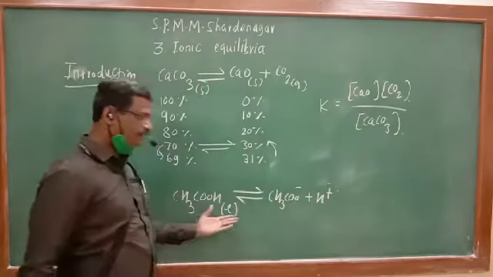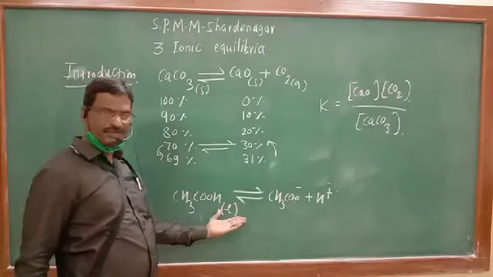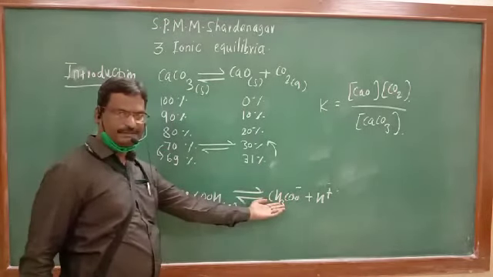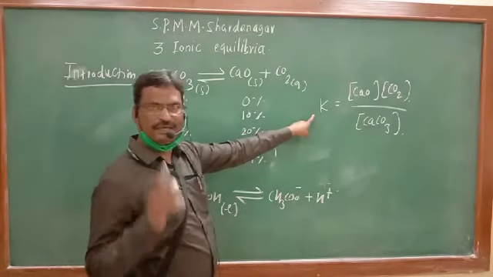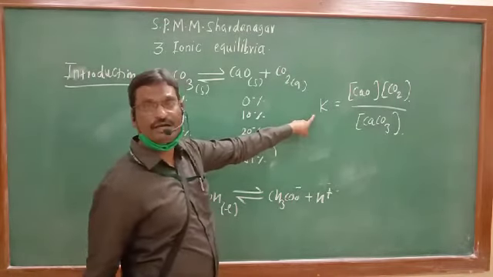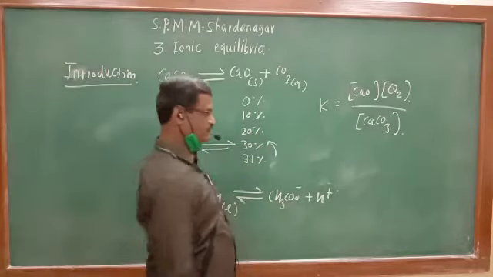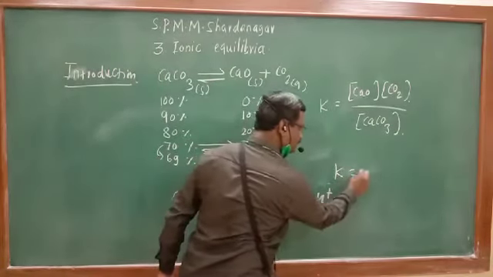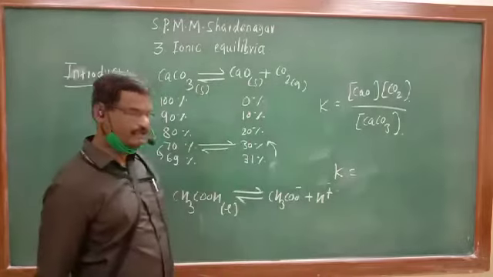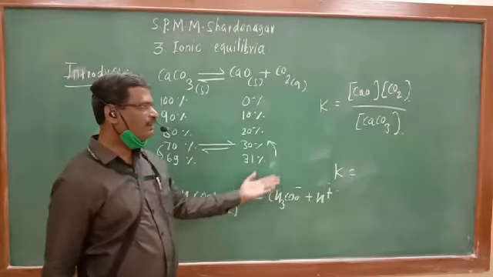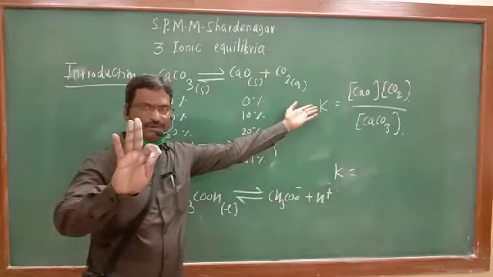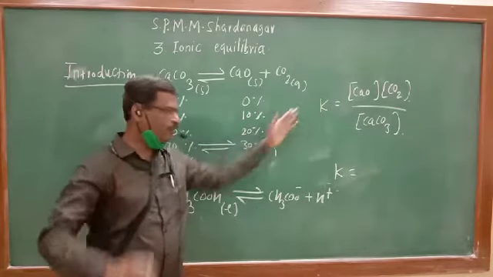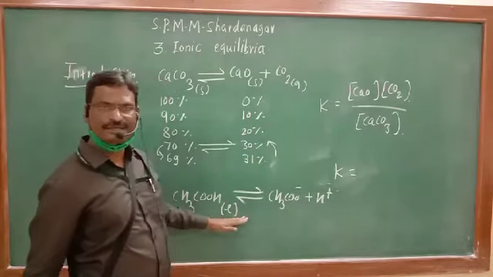If we see this chemical reaction, there are ions present. Therefore, this equilibrium constant is also known as a dissociation constant because ions are present. And in the same manner as that of equilibrium constant, we can calculate the dissociation constant.